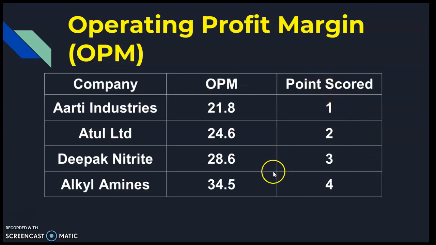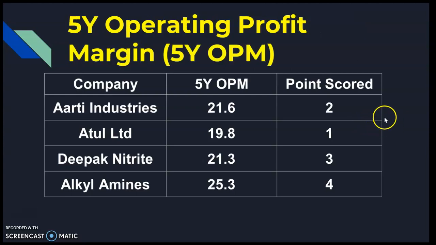Operating profit margin is again highest for Alkyl Amines, 34.5 percent, therefore it will get 4 points, and the lowest is for Aarti Industries, only 21.8 percent, therefore it will get only 1 point. So you can see that these two companies, Deepak Nitrite and Alkyl Amines, are consistently scoring high points, and the other two companies, Aarti and Atul, are consistently scoring low points. But we should wait and watch till the end, and see how the final scores are.